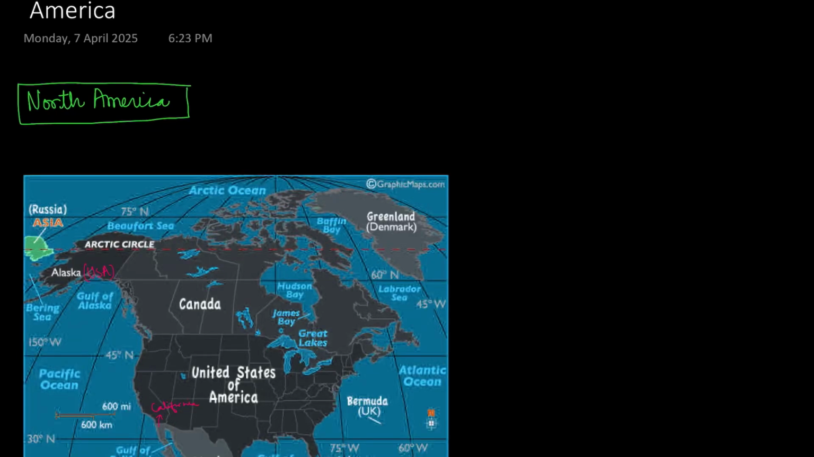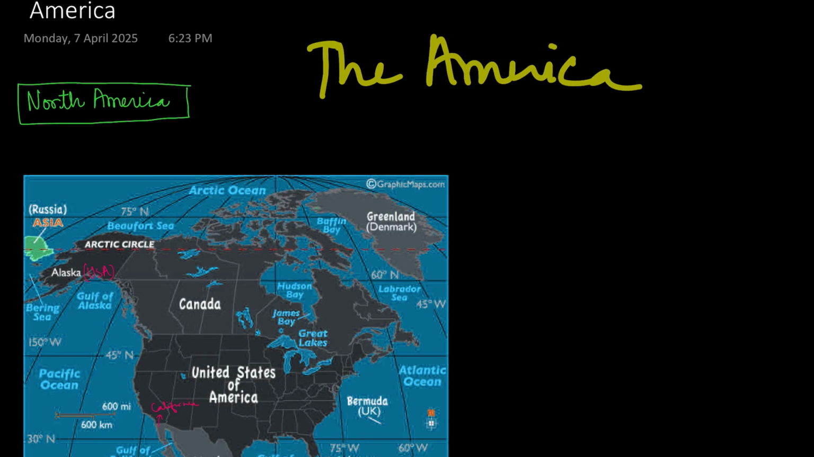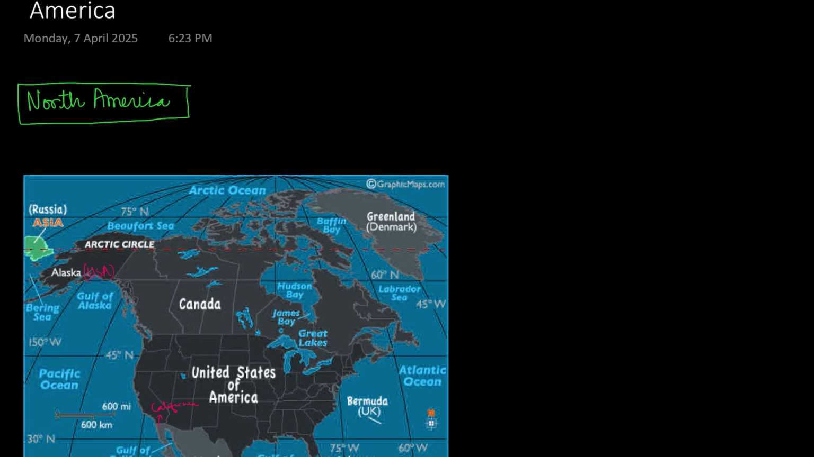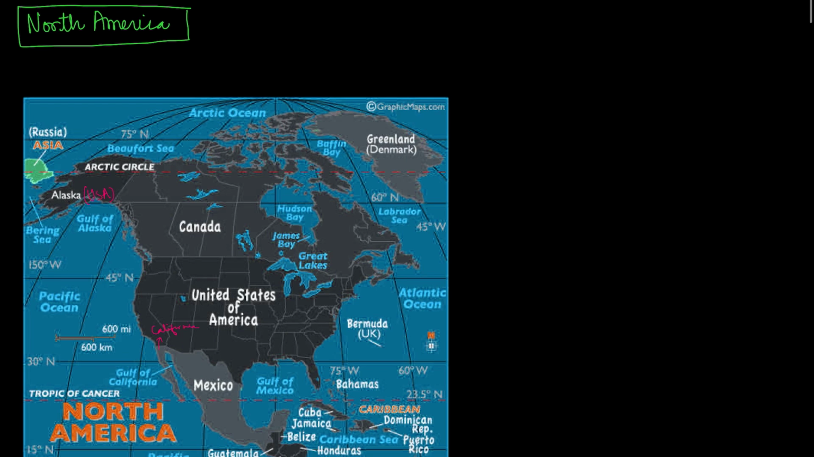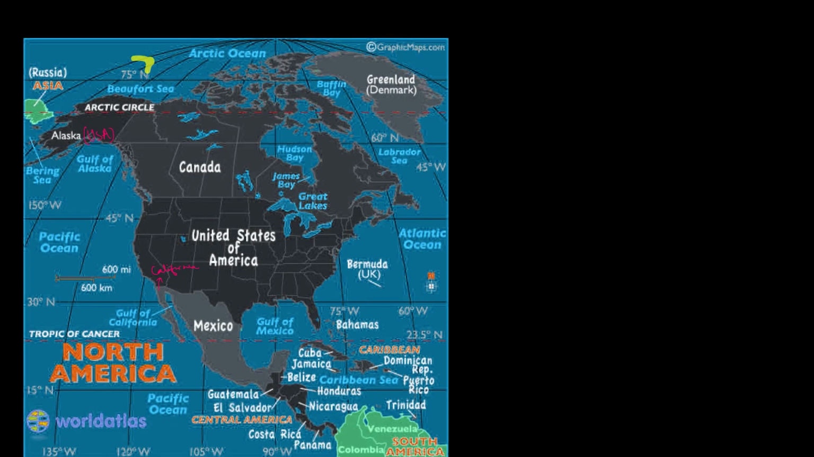And today we're going to read about the Americas, the continents of North America and South America. So, going on with the first, which is North America. This continent over here is the continent of North America.